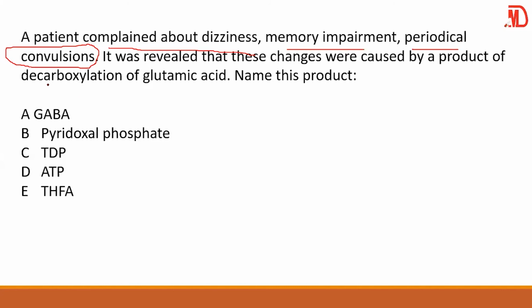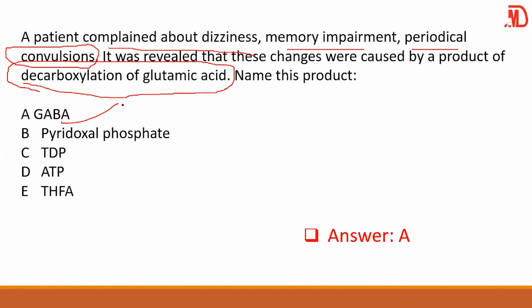You see the photo in there? Decarboxylation of glutamic acid. So what will it do? It will activate GABA, because GABA will serve as an inhibitory neurotransmitter to block the convulsion that is taking place. And as a result, patients will have memory improvement, and every other thing. Okay.